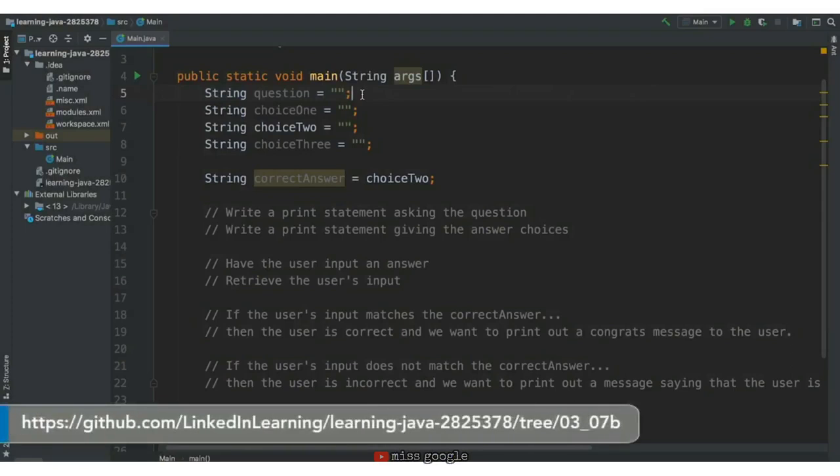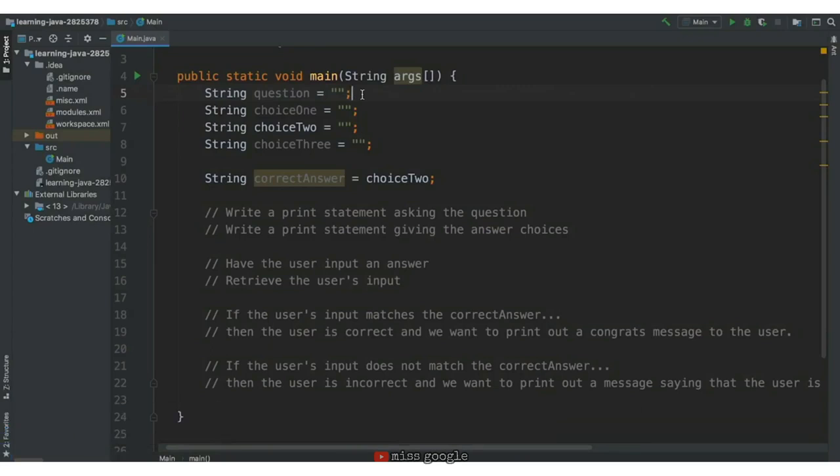The first should contain the question. You will have to write in the question value. The next 3 contain answer choices. You will write in the values of the answers as well. One of these choices will be the correct answer, and you should set that on line 10. The correct answer does not have to be choice 2. It can be whatever you'd like.